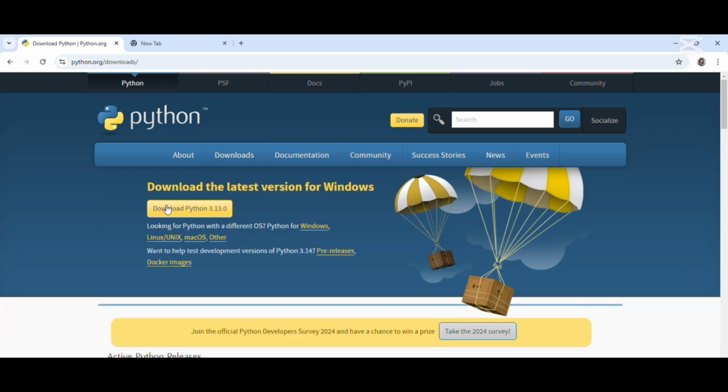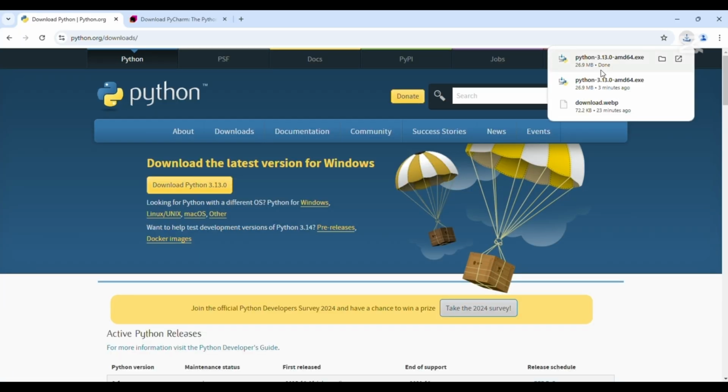When you click on download, it is going to give us the latest version of Python that we want to install on our PC or our laptops. So you just need to go ahead and click here on download. When you click on download, it doesn't take time for it to be downloaded. It takes just a few seconds and it's going to get downloaded on our PC. So let's just download and see. Automatically, when you click on download, it is going to download it for us.